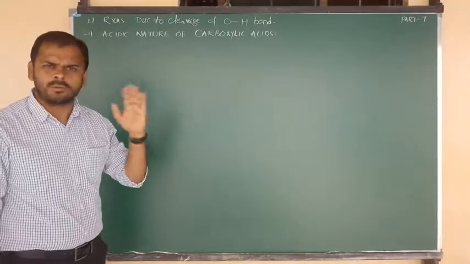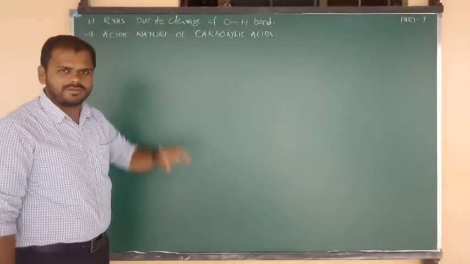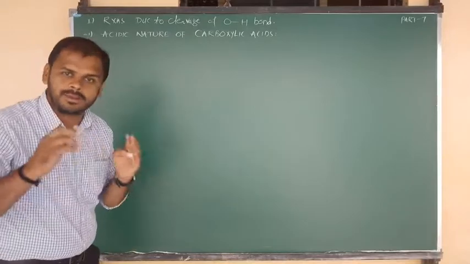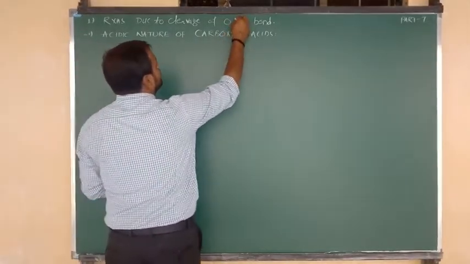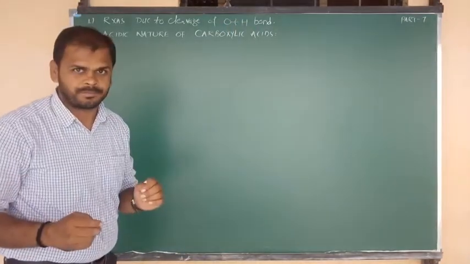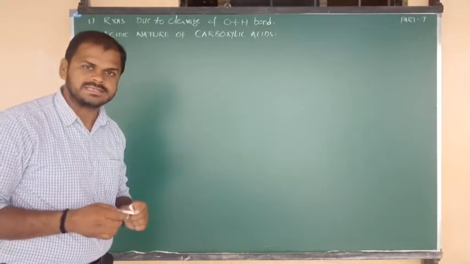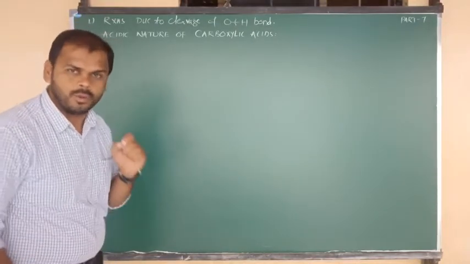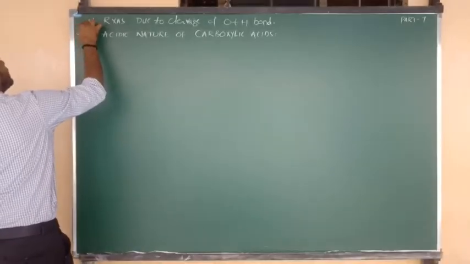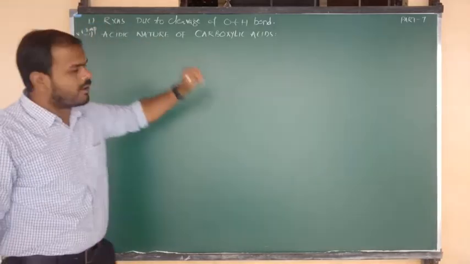In the type 1 properties, we are going to discuss the reactions involving the cleavage of the OH bond. That means, in carboxylic acids, which type of reactions occur due to breaking of the OH bond. So the OH bond cleavage reactions of carboxylic acids we are going to discuss now.